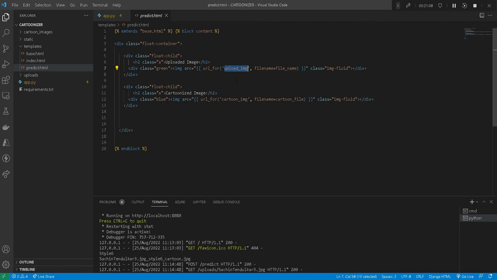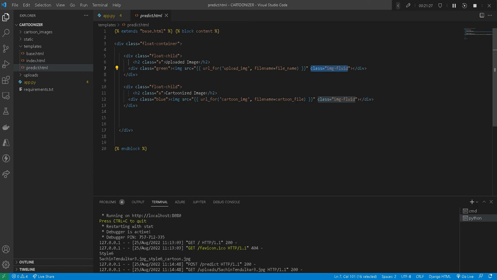I'll quickly tell you what it is. And we have to supply the file name. Now you will ask where this file name and upload image are coming from. That also I'll tell you. And in this we are setting class equal to image fluid.